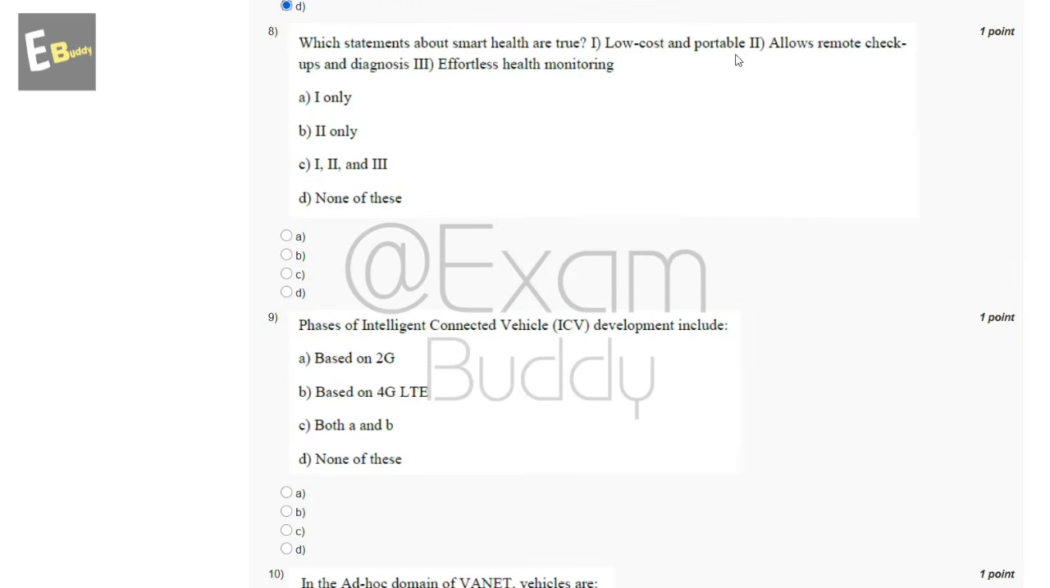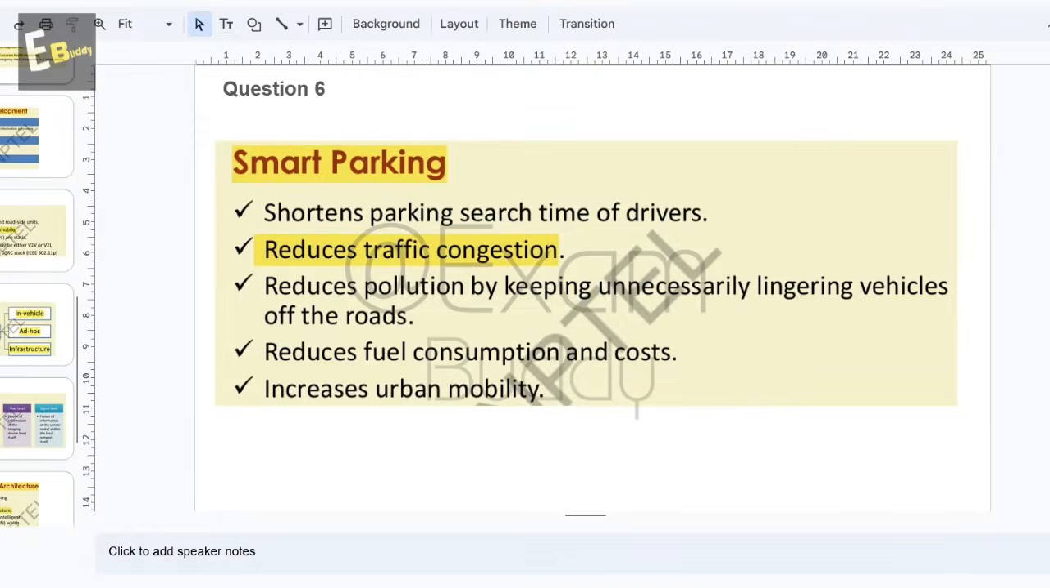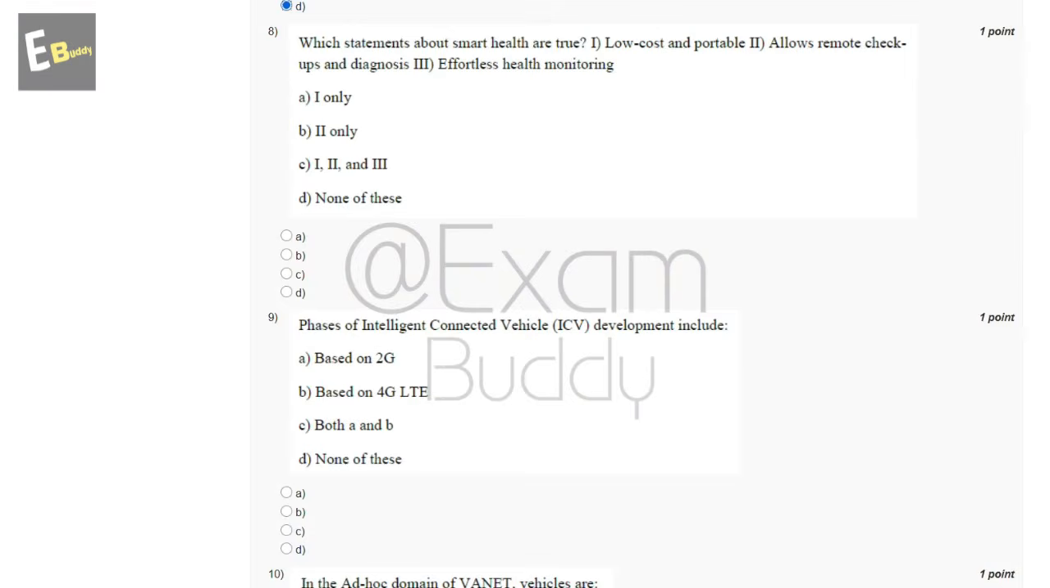Now the eighth question is: which statements about smart health are true? First, low cost and portable. Second, allows remote check ups and diagnosis. Third, effortless health monitoring. So these are the options. And now let's check the answer of our eighth question. Smart health: low cost portable at home medical diagnosis kits, remote check ups and diagnosis, on body sensors for effortless and accurate health monitoring. So the answer of our eighth question is C.